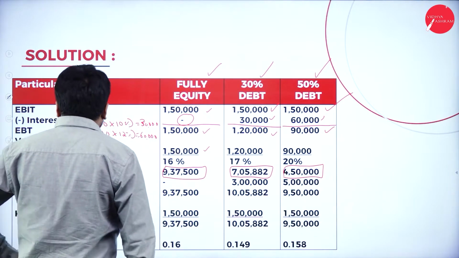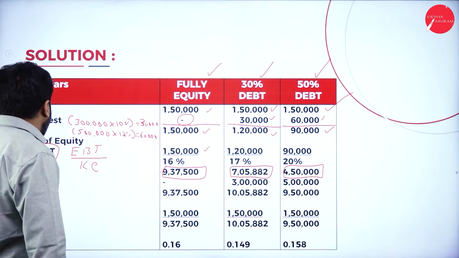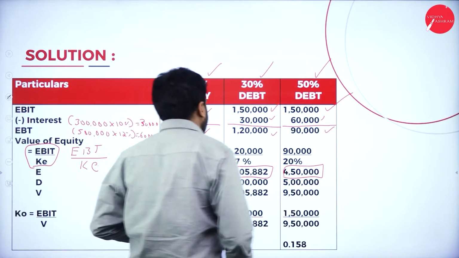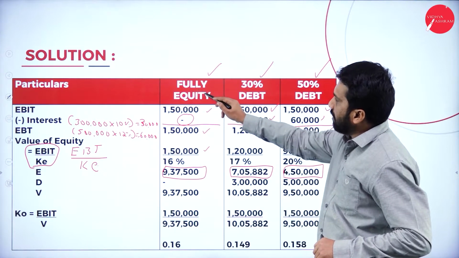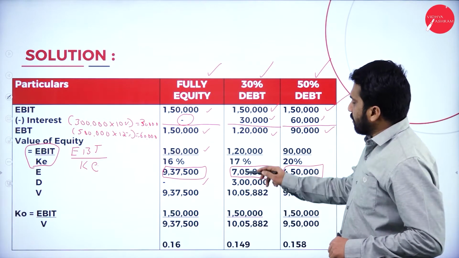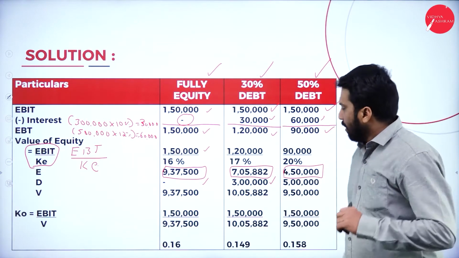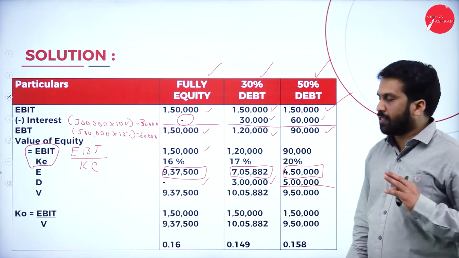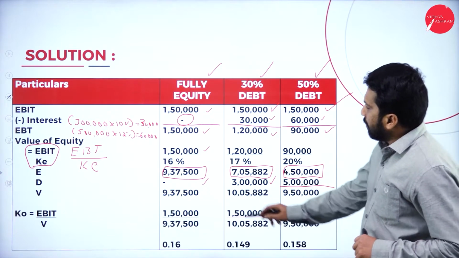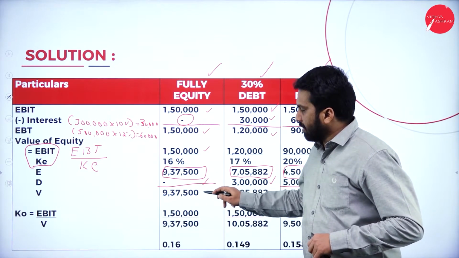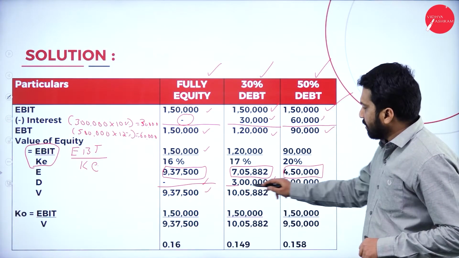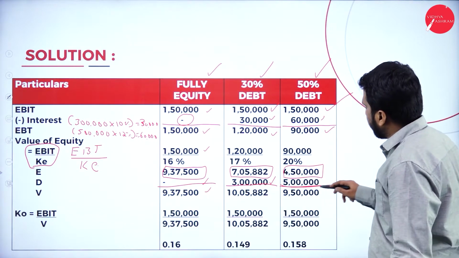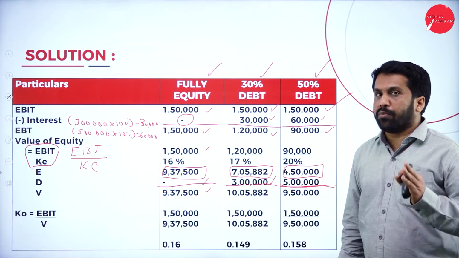Yes. Now, after this equity, what is your debenture? We have to find out the debenture also. For the first column, fully equity, it will be nil. Second one, it is 3 lakh. And the third one, 4,50,000 plus 5 lakh, it will be 9,50,000. Hope you are clear. Now, 9,37,500 will be the same thing. If you add this, it will be 10,05,882. And if you add this, it will be 9,50,000. Hope you are clear.